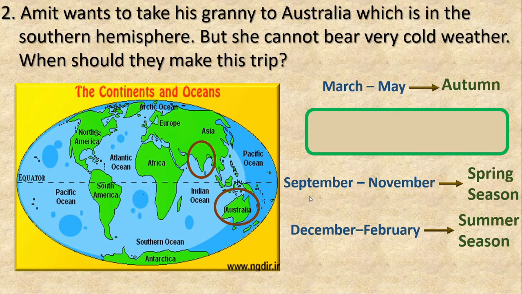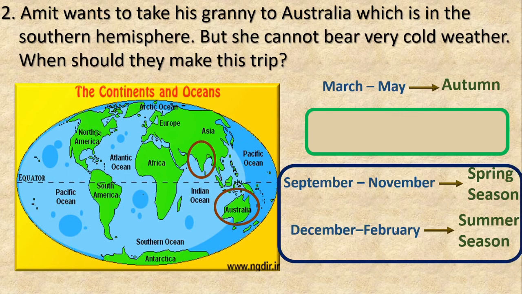Yes, they can make the trip from September to February, isn't it? Because September to November is spring season and December to February is summer. So December to February is very good for her. Got this, children?